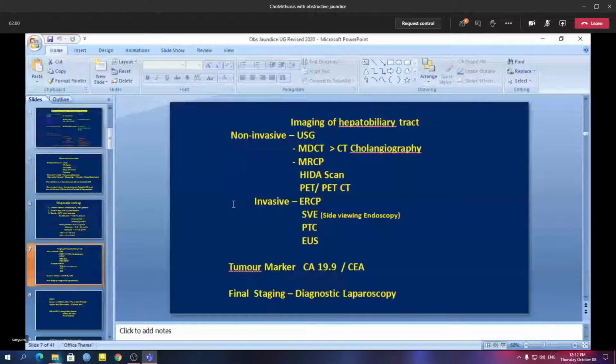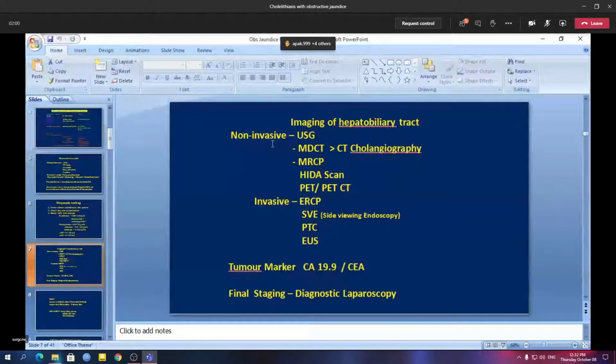And nature of obstruction means whether it is of benign nature, that means whether it is a stone or a stricture or any other benign pathology like chronic pancreatitis or sclerosing cholangitis. So this may be visible by the imaging investigations. And malignant nature, as we have already discussed, whether it is a periampullary carcinoma or carcinoma head of the pancreas, lower end cholangiocarcinoma, carcinoma gallbladder. So all this will be seen by various imaging techniques.